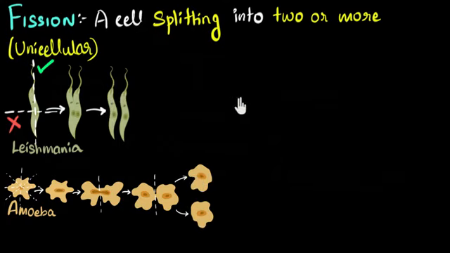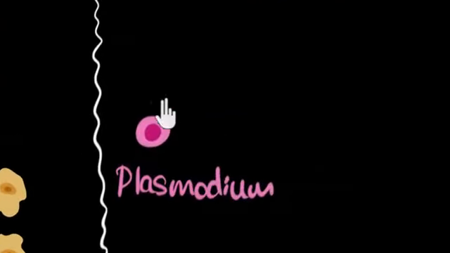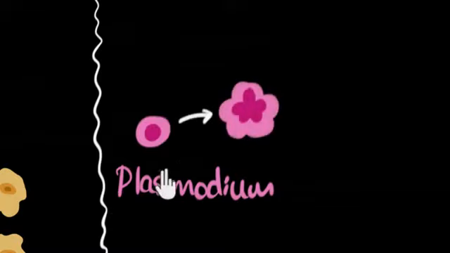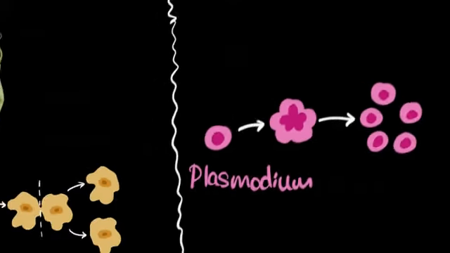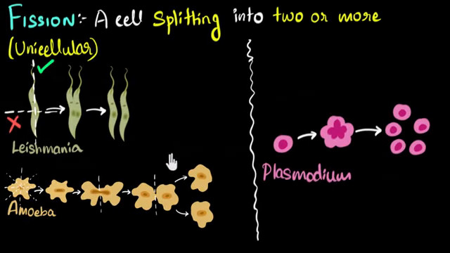On the other hand, there are certain unicellular organisms that can divide into more offsprings. Let me give you an example of that. An example would be Plasmodium. When Plasmodium is ready to divide, you will find that it will split simultaneously into more than 2. I've just shown 5 as an example over here, but it can split into more than 2 offsprings. And as a result, eventually more than 2 offsprings are made. So this is another way in which we can classify fission.